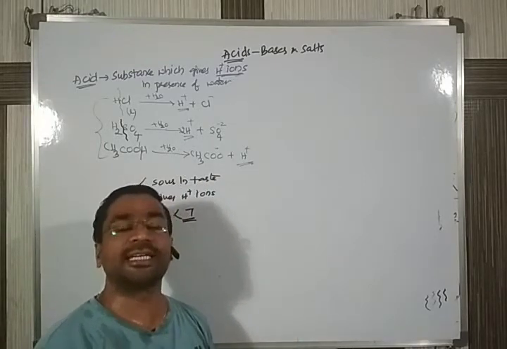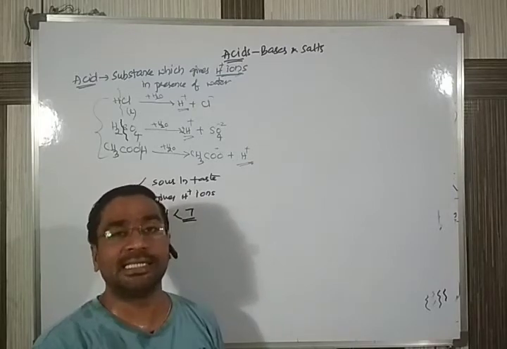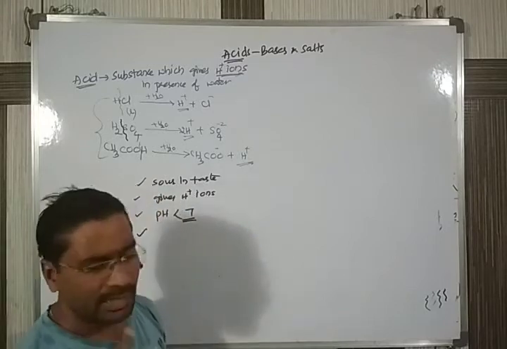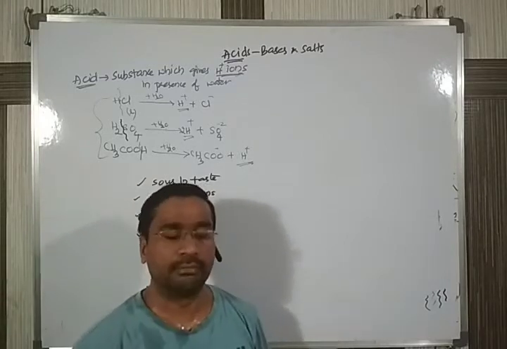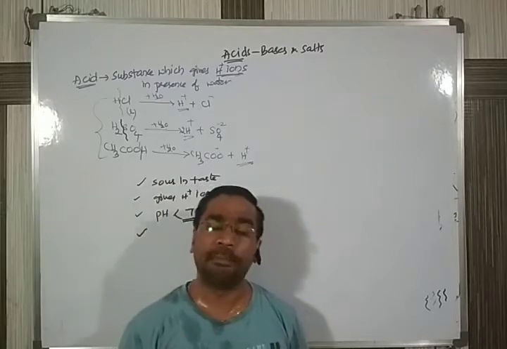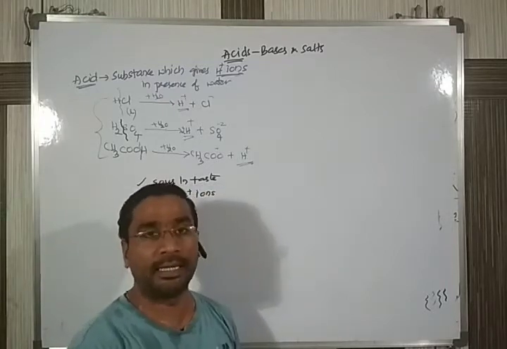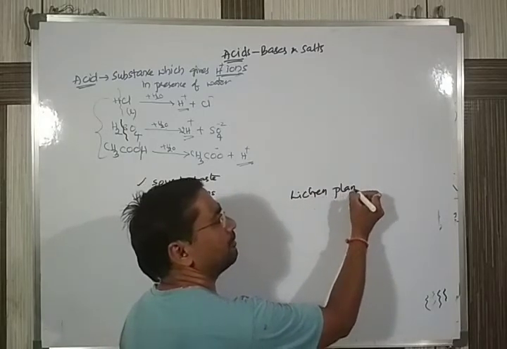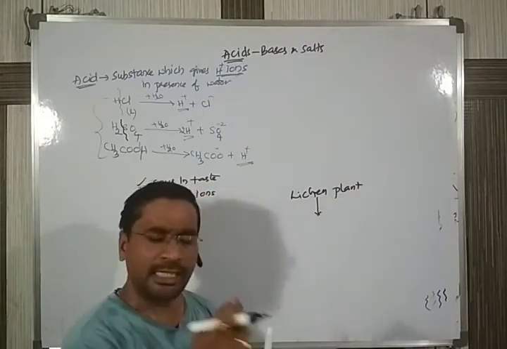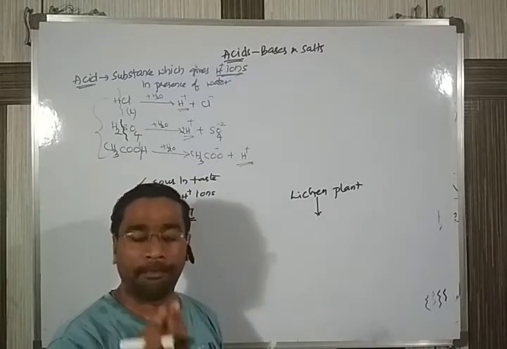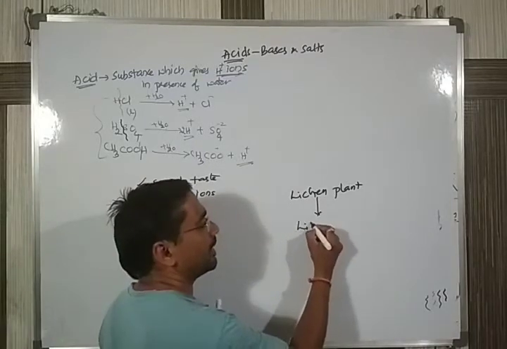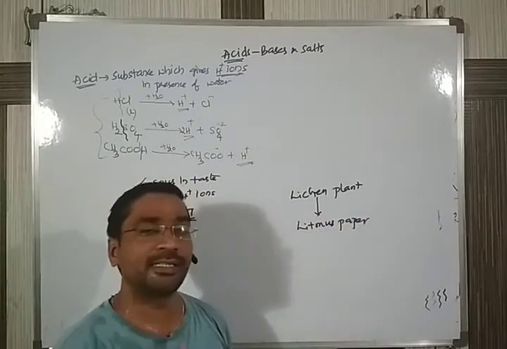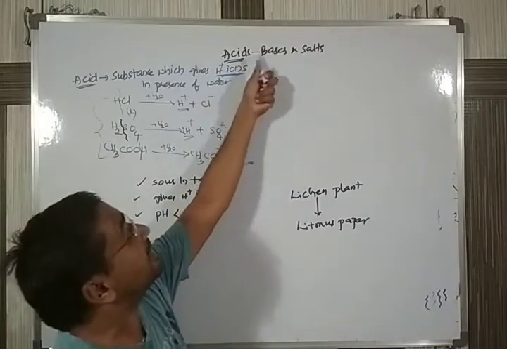You can also check in our laboratory which is an acid and which is a base by using a paper called litmus paper. We use it as one type of indicator. It's prepared from a special herbal plant, what we call the lichen plant. The liquid of the lichen plant is made to stick into the paper, and that paper we call litmus paper. This litmus paper helps us identify acids as well as bases.